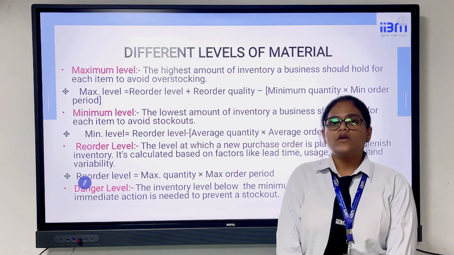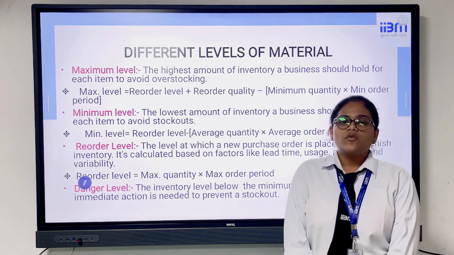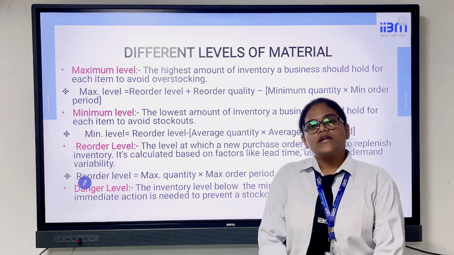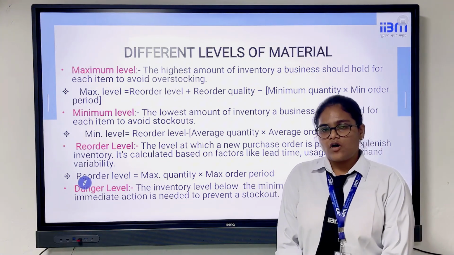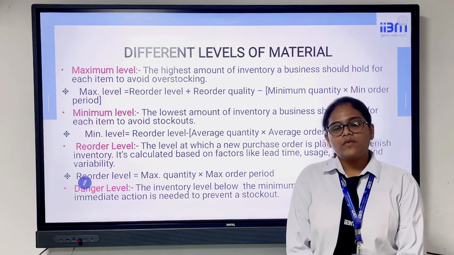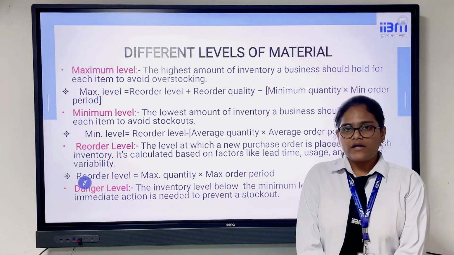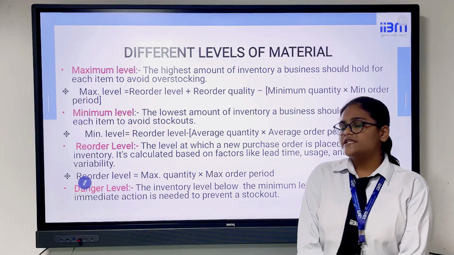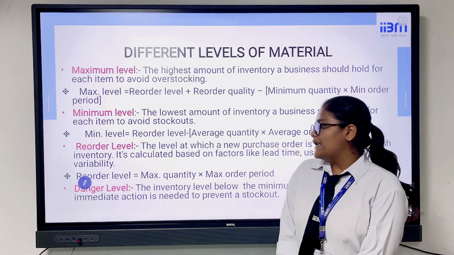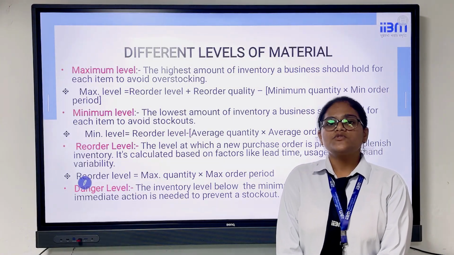In material control, maintaining inventory is very important. So businesses use different stock levels. First is maximum level. The highest quantity of material that should be available in the stock. Second is minimum level. The minimum quantity of material must be available in the stock all the time. And third is the order level, the point at which we should place a new order. The last is danger level. It is a critical level that indicates the urgent need of replenishment.